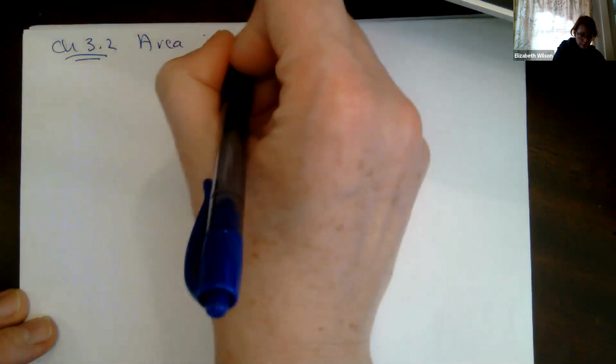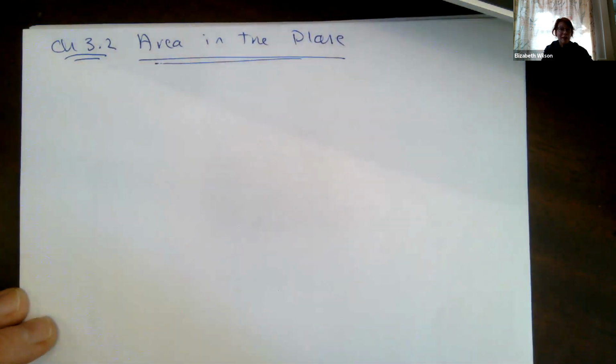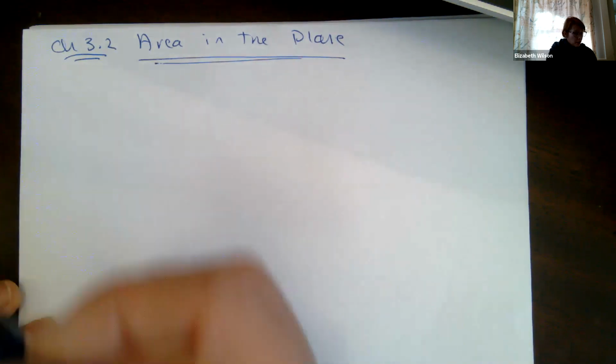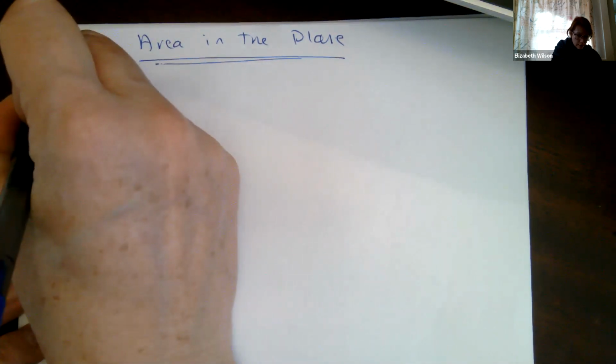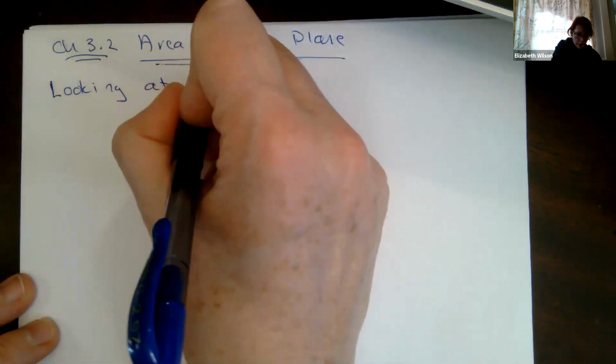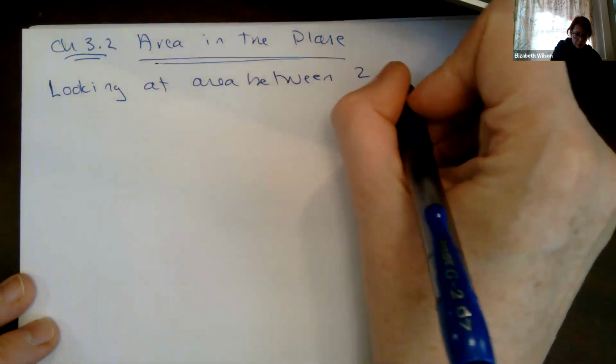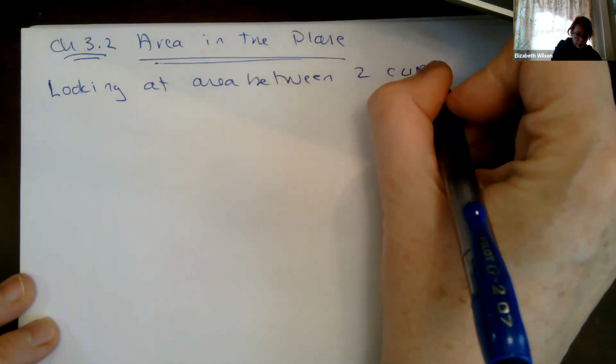Chapter 3.2 is called Area in the Plane. And by plane, we're talking about the XY plane typically. So basically what we're looking at is the area between 2 curves.